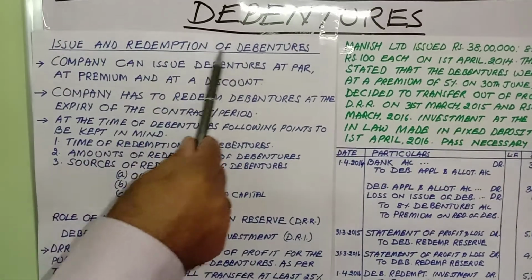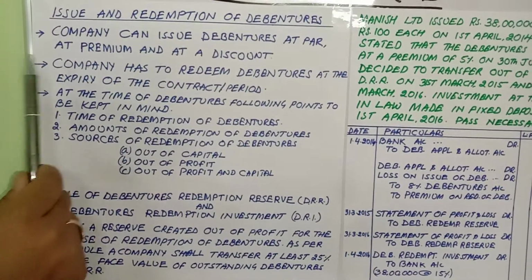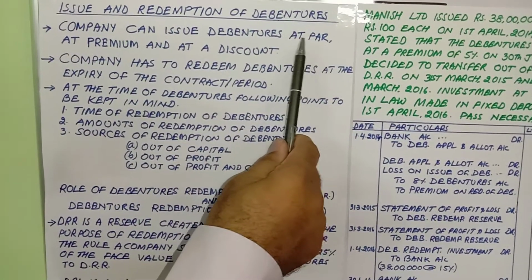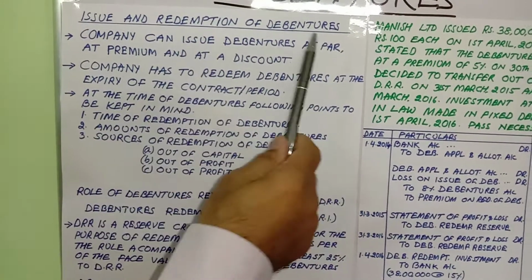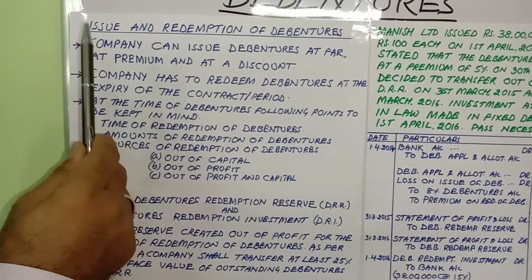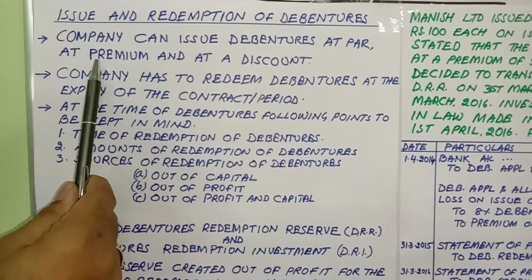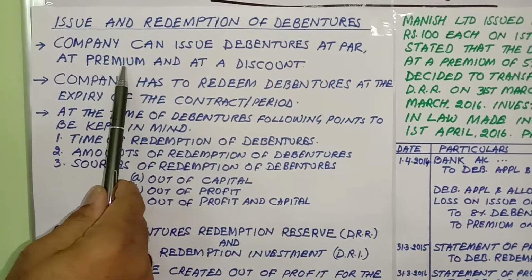Issue and redemption of debentures. When a company wants to issue debentures, the company can issue debentures at par. At par means the face value. So we can see 100 rupees is the face value. At premium means the amount of face value plus some more amount, that is called premium. So premium may be, say, about 20 rupees.